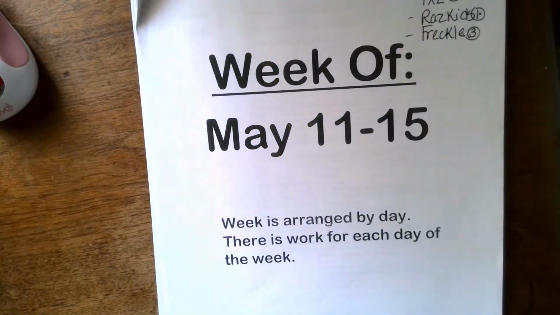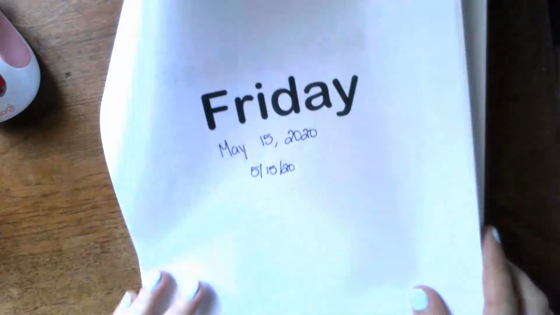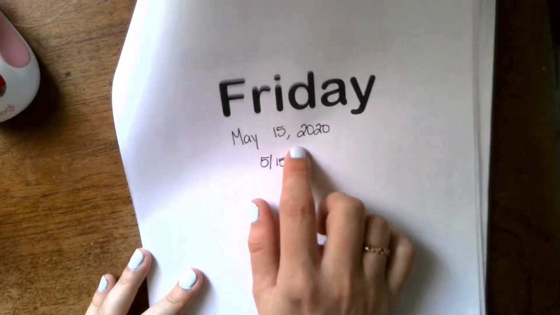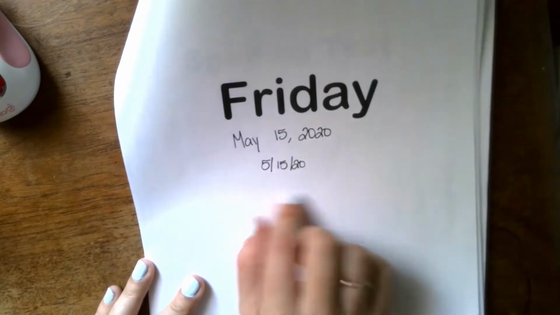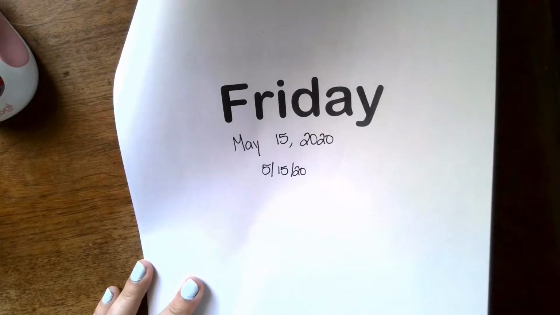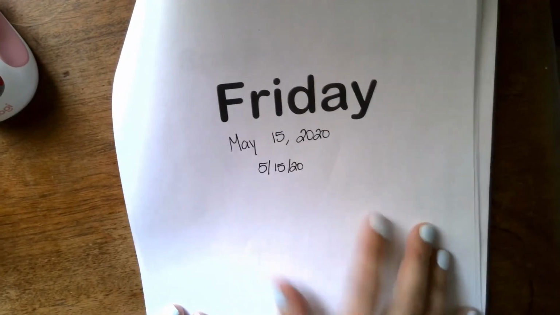Please make sure you're grabbing your packet that says May 11 through 15 and you're turning to Friday, making sure you're not working ahead. If you want to practice writing your date on your page, this is the way we write the date, capital M, 15, 2020, or if you just want to write the numbers, you can do that. If you need this up here for a second, just go ahead and pause the video and copy that, okay?